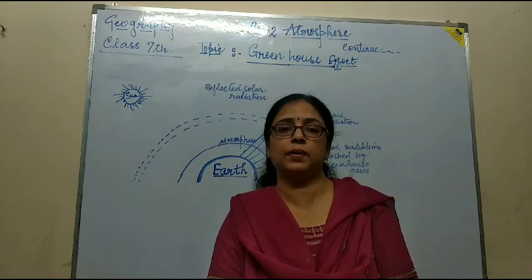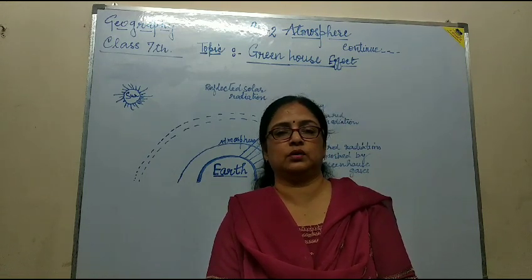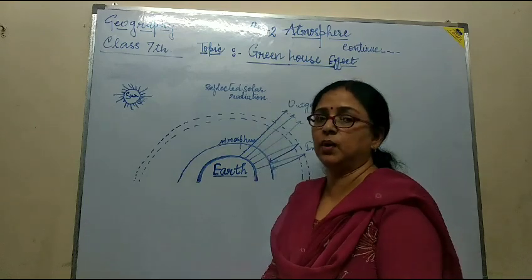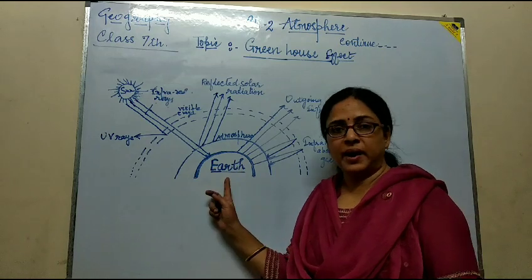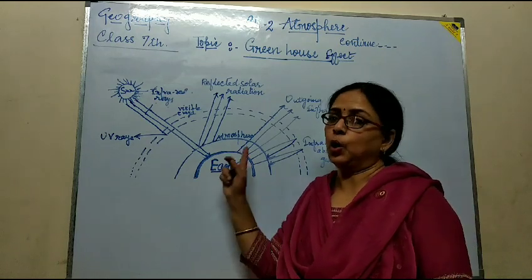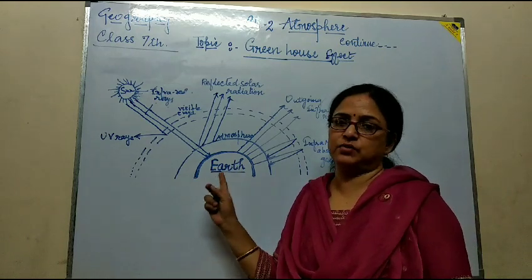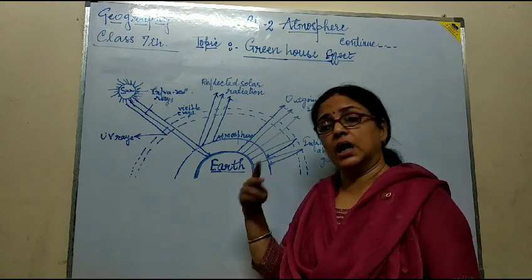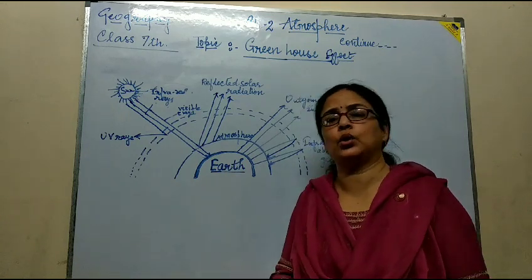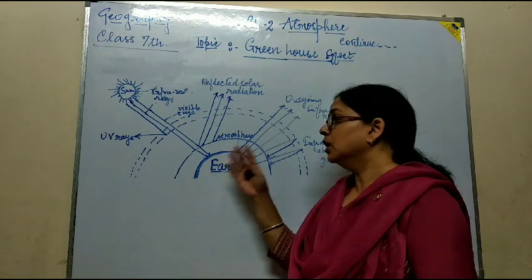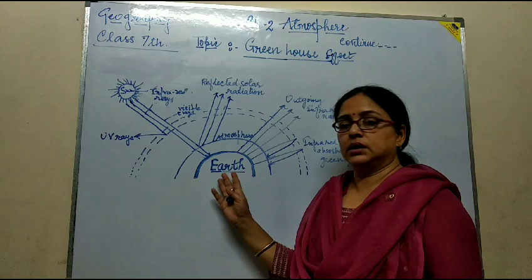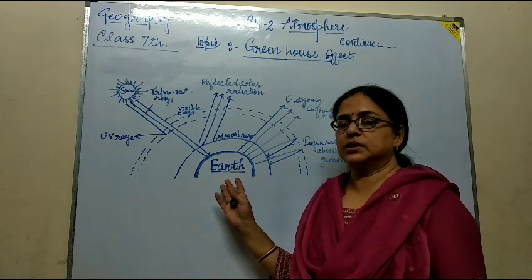The same thing happens in our atmosphere that we are going to study, that is, the greenhouse effect. Now this is Earth, the third planet from the sun, the only planet having a vast diversity of life forms. The other planets are either too hot or bitterly cold, so life is not possible there. Earth has a stable temperature.